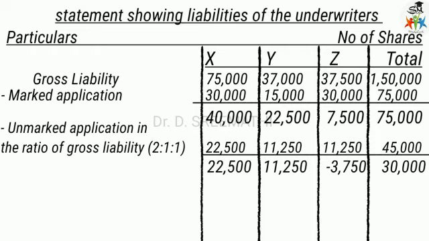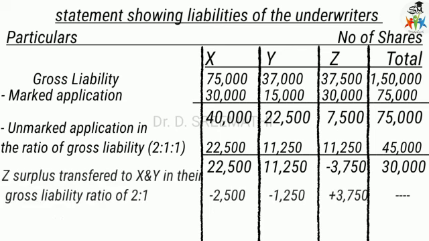When you reduce this, you see there is a minus value for Z, meaning he has a liability of only 7,500, but we are giving 11,250. So this 3,750 is surplus. This surplus should be transferred to X and Y in the gross liability ratio, which is 2:1.